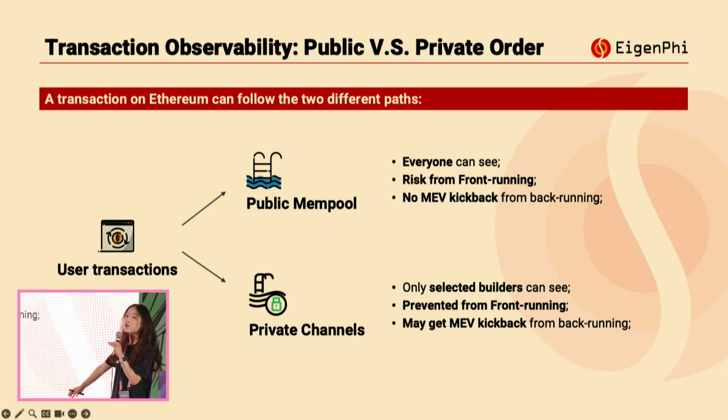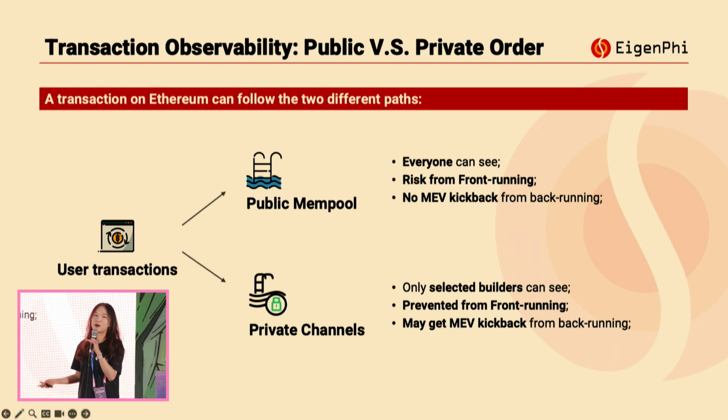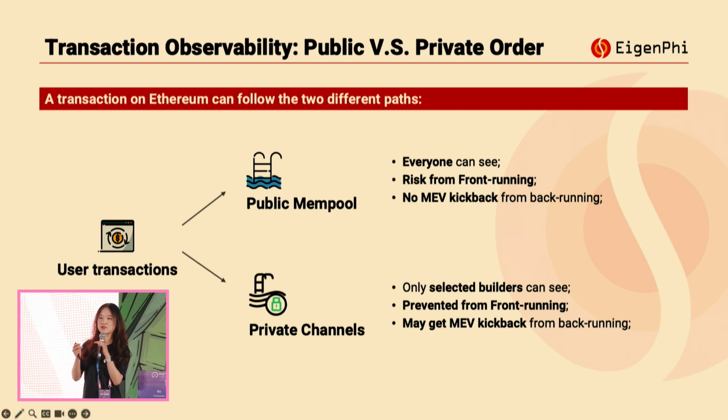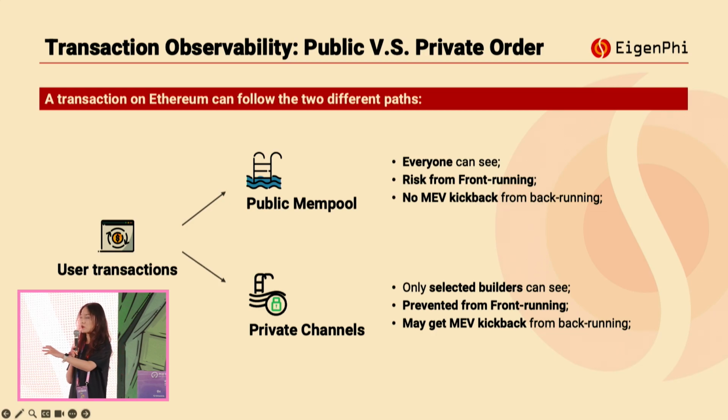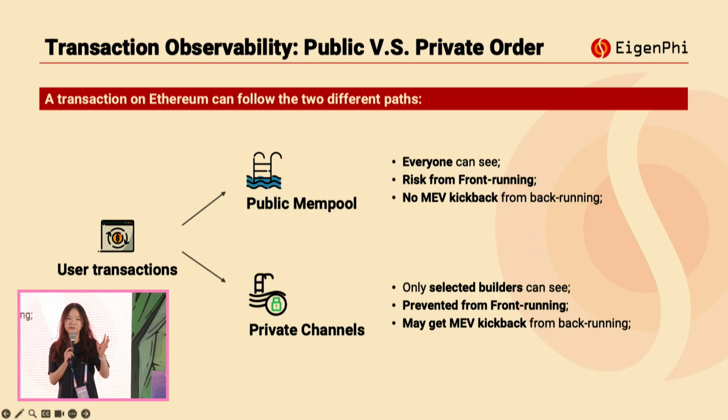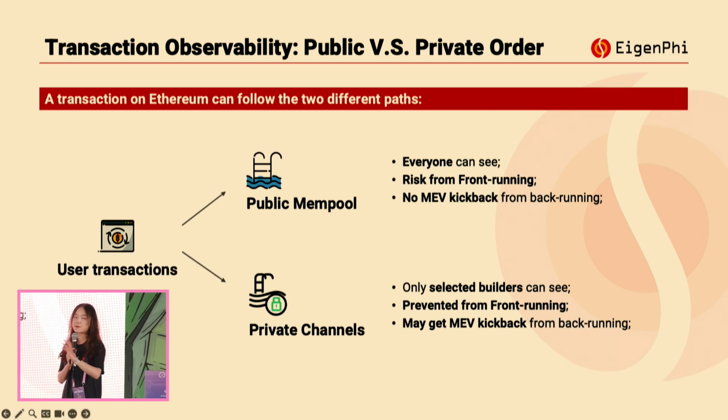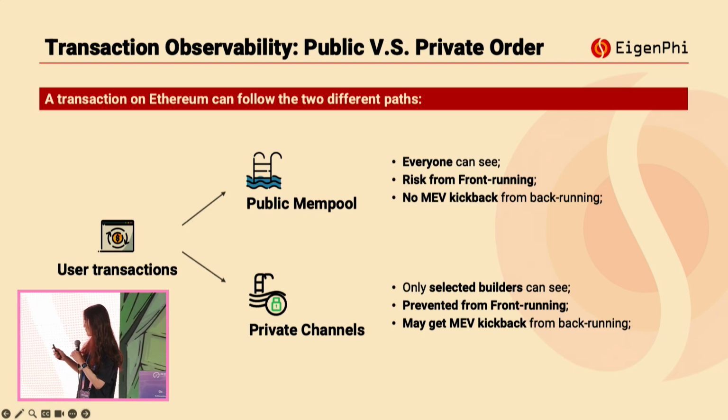As for backrunning MEV, some order flow auction mechanisms also provide users an option to submit their transactions to order flow auction clients, and the searchers can bid for the backrunning opportunities from the user's order flow. Then, if any MEV revenue can be extracted from the backrunning transactions, the users can also benefit from it, which means they may get some part of the MEV revenue from the backrunning.